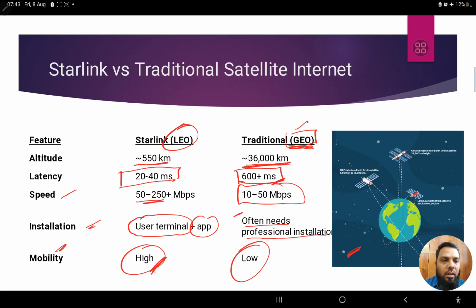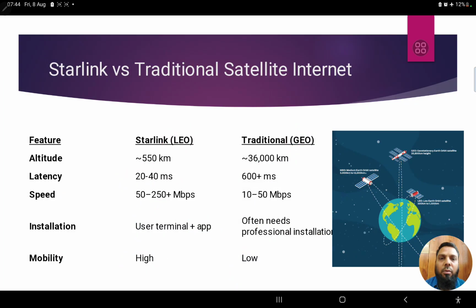And this other orbit, you can see the distance, it's something called GEO, that is a geostationary earth orbit. So you can see the distance between these two satellites, right? That's approximately 36,000 kilometers. So I hope you got an idea of what low earth orbit is and what GEO orbit is, right?